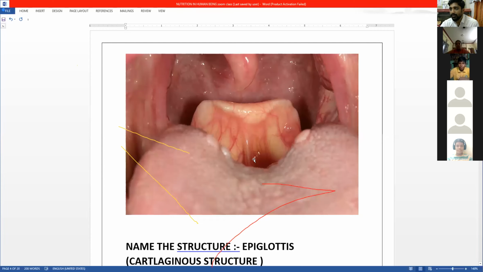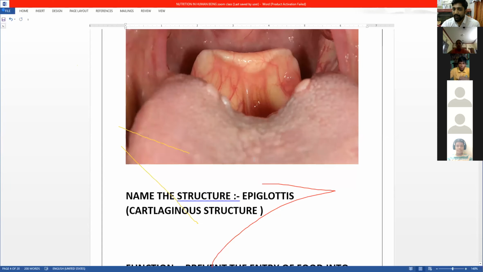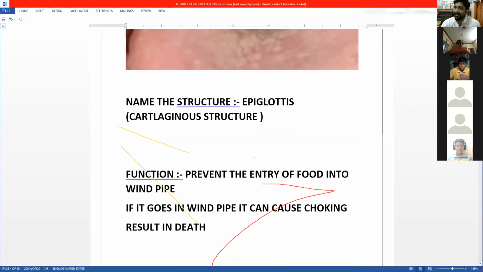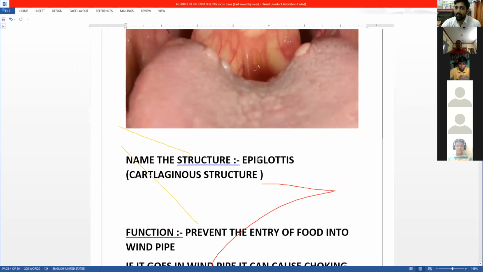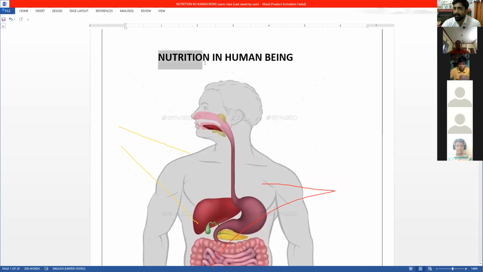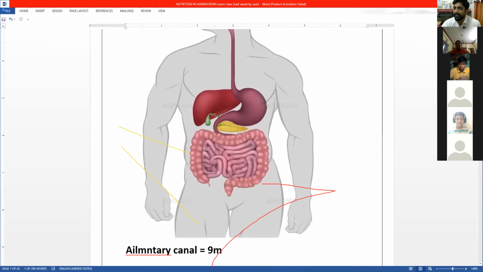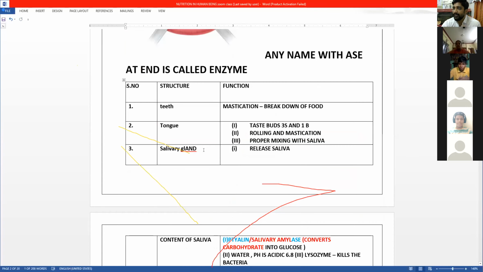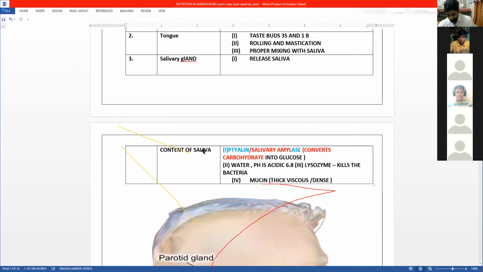If air goes in the food pipe, it will cause bloating. We'll discuss that in respiration, right? Now today our topic is about nutrition. I'm not talking about respiration. So glottis is something which controls the entry of the air inside the pipe.